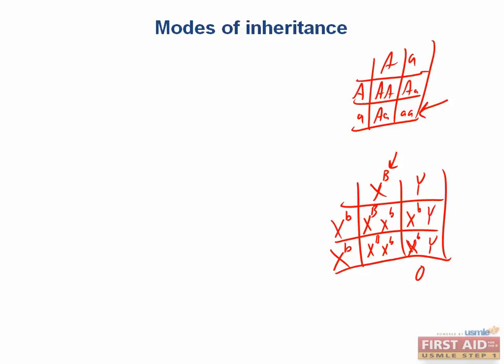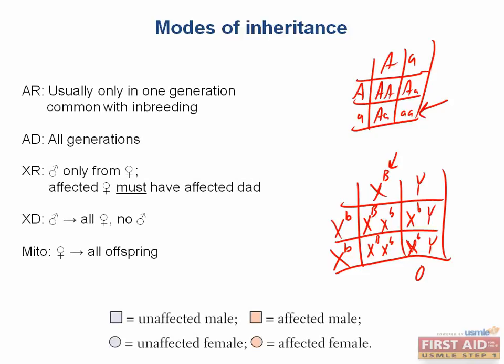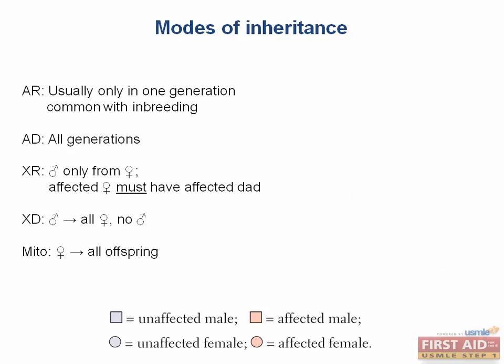So one more way you might be tested on this is to have to figure out what the inheritance pattern is by looking at a family tree. So let's do some examples, and don't cheat by looking in the book. The best way to do this is by process of elimination, using the things we talked about earlier. So I've listed all of them here as a summary, and you should definitely take the time to memorize these, although if you understand the concepts I just went over, you can actually figure them out easily by thinking about them, instead of by memorizing anything.